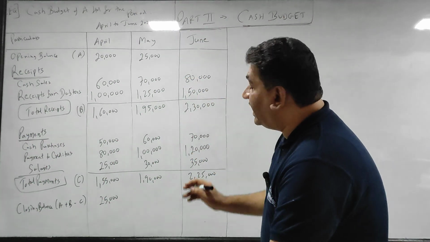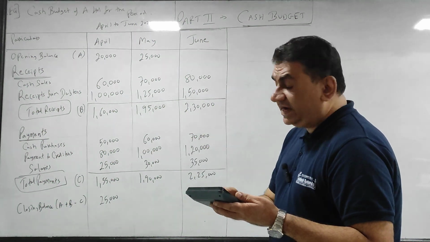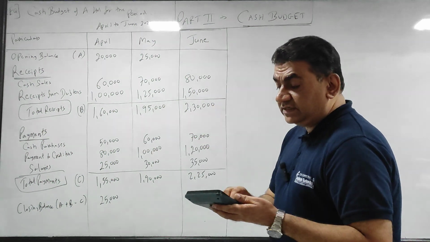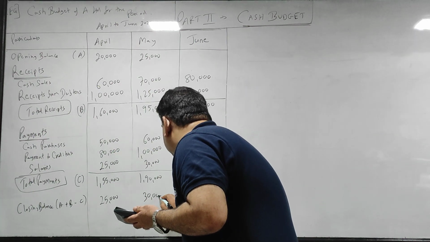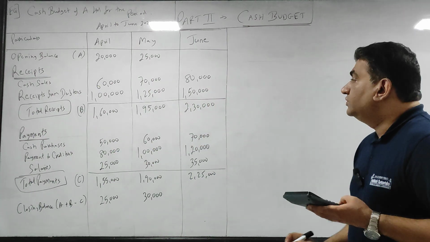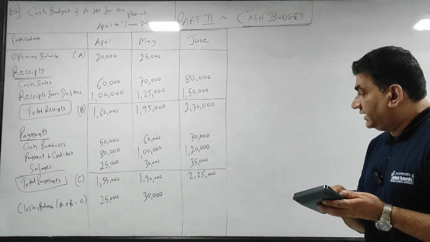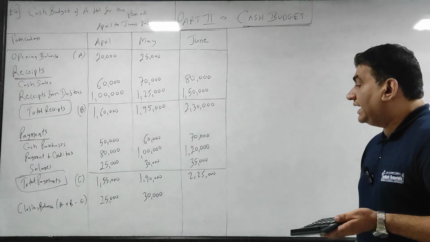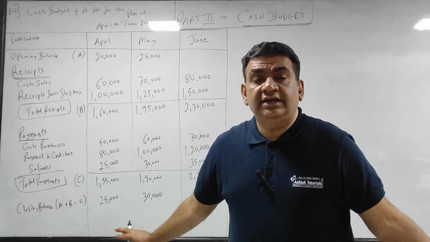What I have that is 25,000 plus what I will get 195 minus 190, that is 30,000. So 25 plus 195 minus 190, 30 becomes closing of May.